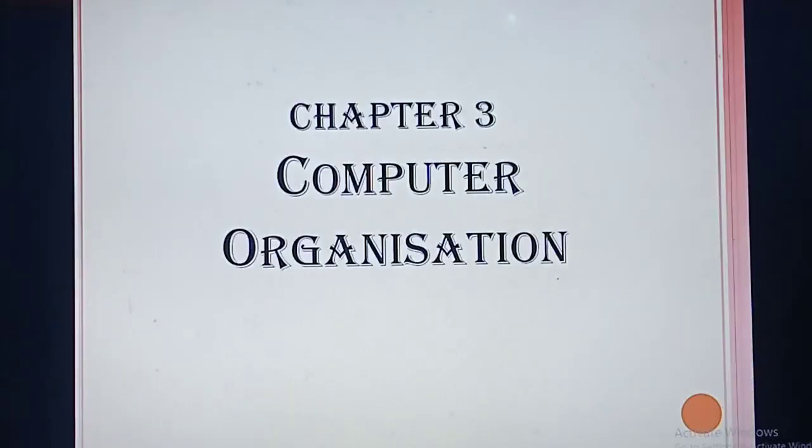What's the title of our chapter? Computer organization. What's the title of the first chapter? Introduction to computers. In the first chapter you studied what a computer is, what the hardware parts are, what the input and output devices are, and the internal working of the computer, just in outline. In this chapter you are going to study each and every part, that is, the internal working.